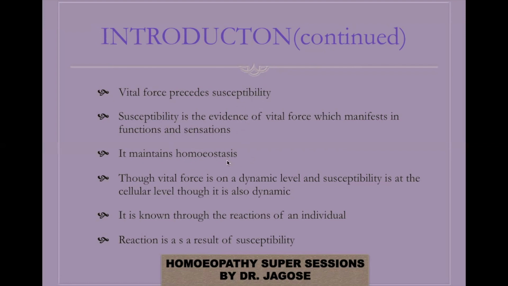Whenever a person is in a healthy state of mind and body, the susceptibility always remains normal. Only in the disease state it gets deranged and it becomes abnormal.